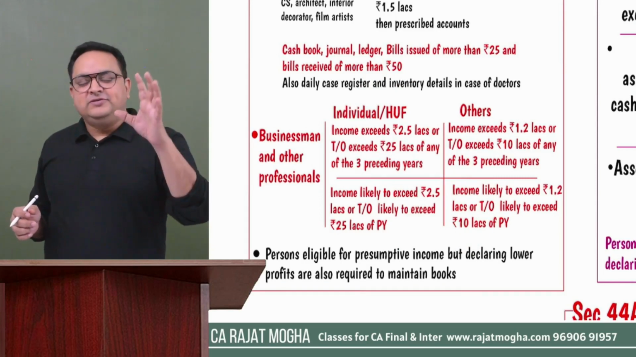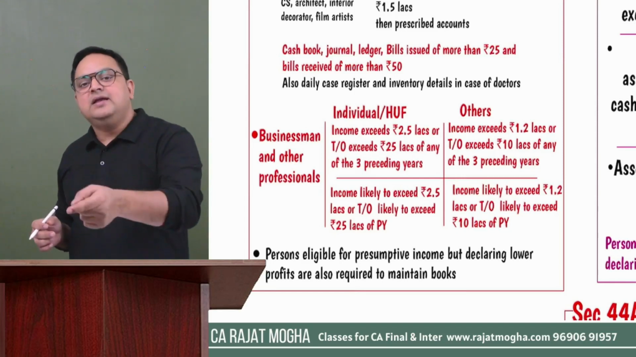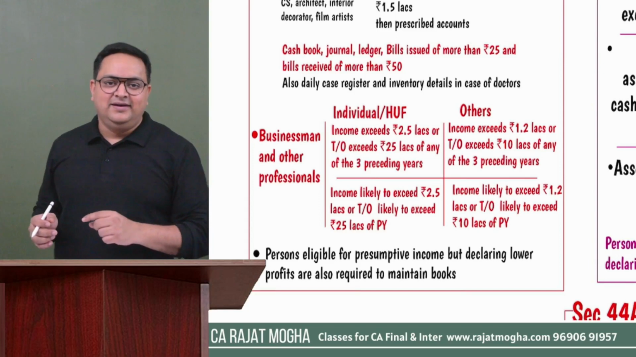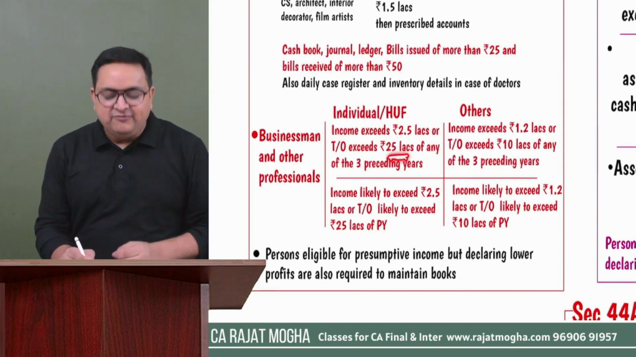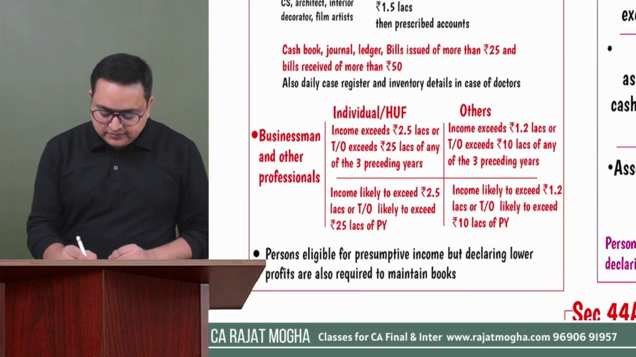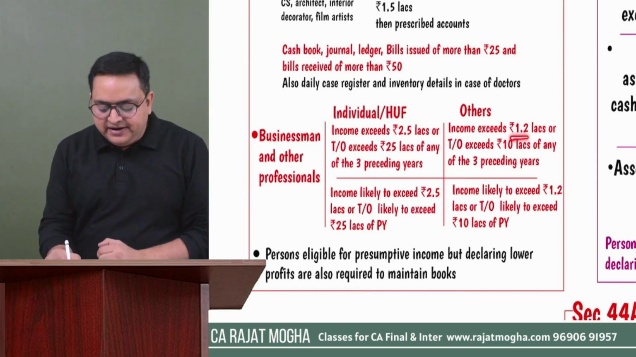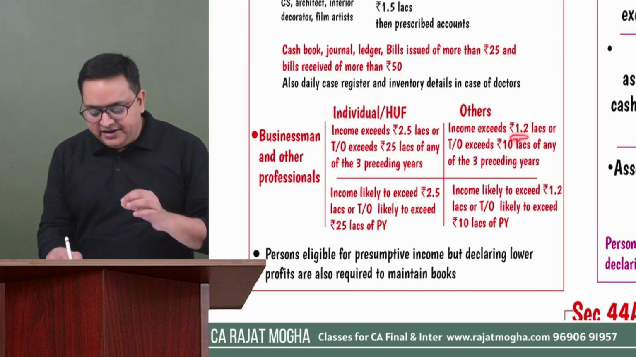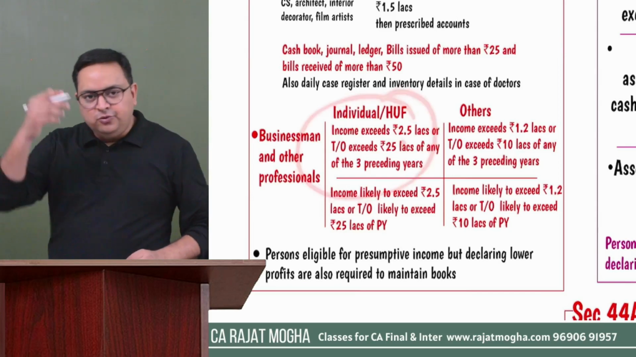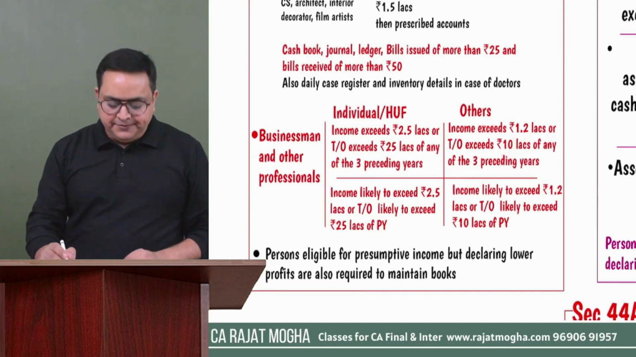Let's say if in none of those years the income is more than 2.5 lakh, the income criteria is not satisfied, then apply the turnover criteria. If the turnover is more than 25 lakh in any of the years, then we will say you have to maintain the books of accounts, right? But if they are not individual or HUF, in that case, the income criteria would be 1.2 lakh, and the turnover criteria would be 10 lakh. Got it? So generally, for individual and HUF it is 2.5 and 25, but for others, it is 1.2 and 10 lakh, right?